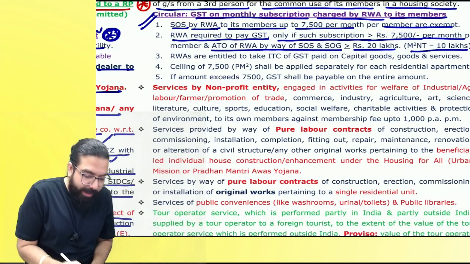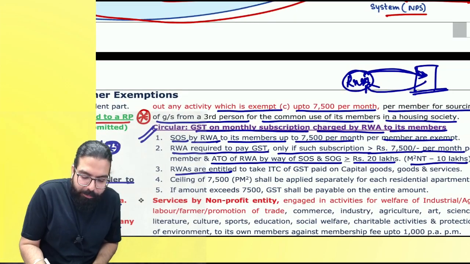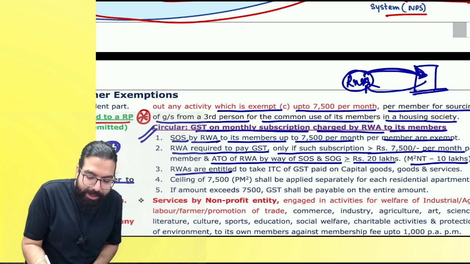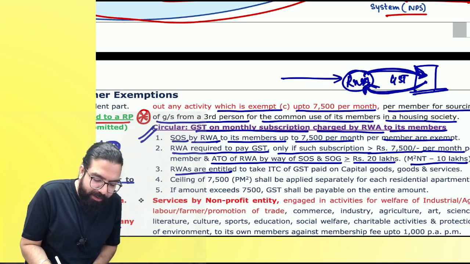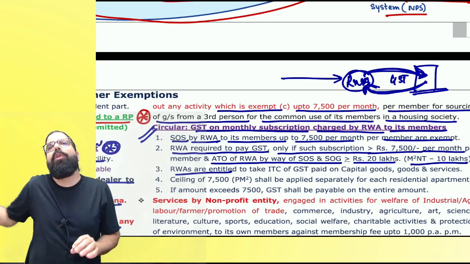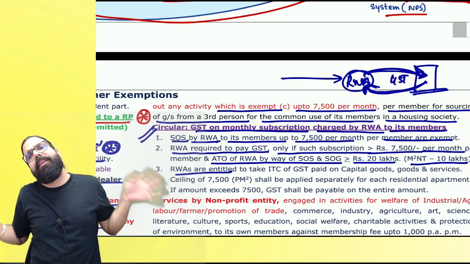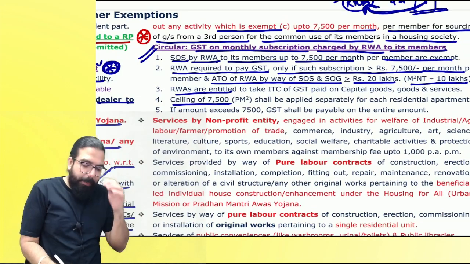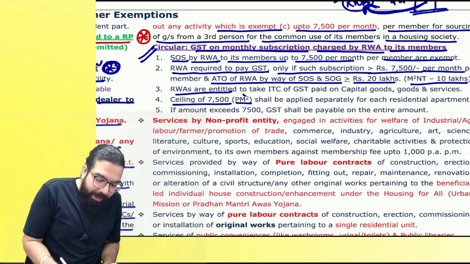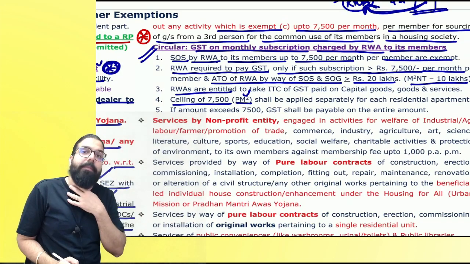Can I go ahead, everyone? The next one is RWA. Baba, when it is providing services to the member and it is going ahead and charging supposedly 8,000 rupees, is it charging GST? Yes. Now, if it is going ahead and taking in buying input services, can it take ITC? Yes.